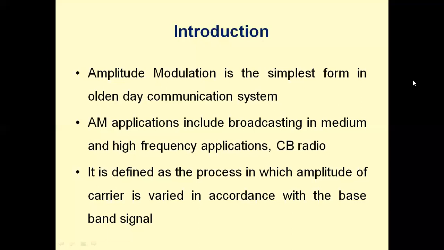So it is defined as the process in which the amplitude of the carrier is varied in accordance with the baseband signal. Amplitude modulation is defined as the process in which the amplitude of the carrier wave is varied in accordance with the instantaneous amplitude of the message signal, keeping the frequency and phase of the carrier wave constant.